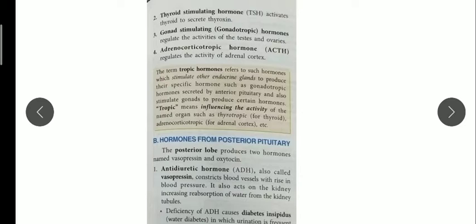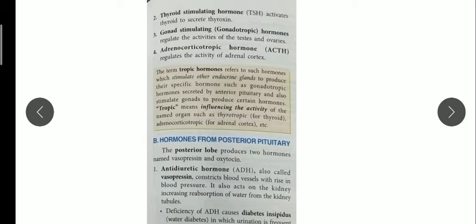The second one is thyroid stimulating hormone. It activates the thyroid gland to secrete the hormone thyroxine. Children, when I explained the thyroid gland, I told you that iodine plays a very important role in it. It is written in your book also that iodine helps in triggering the thyroid gland to secrete more thyroxine.